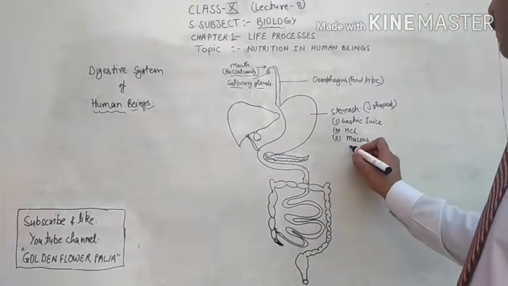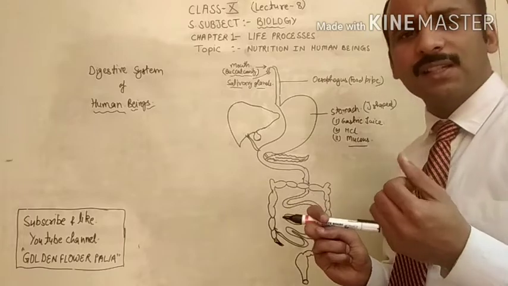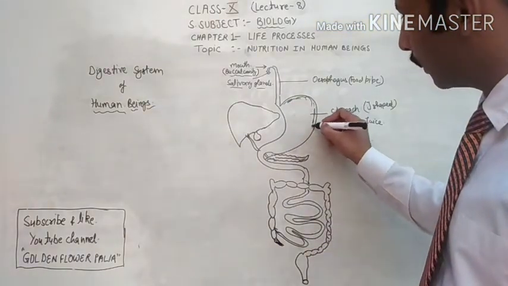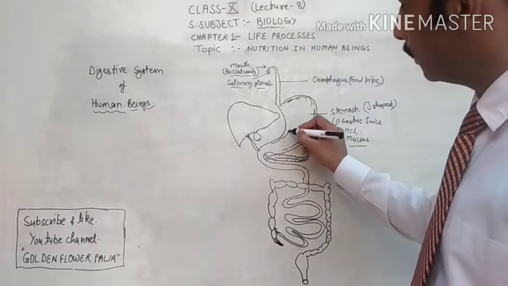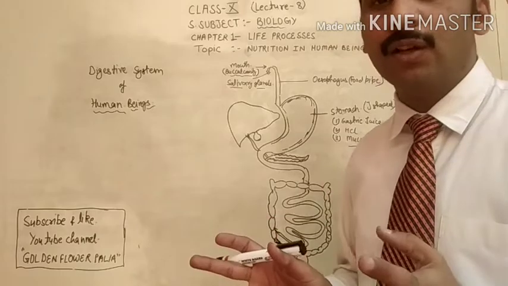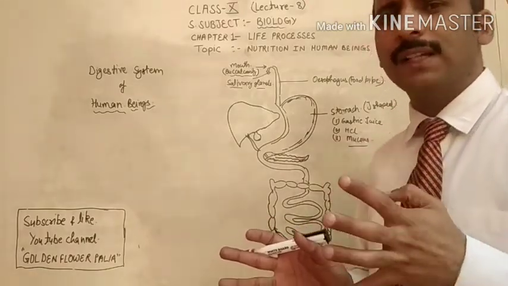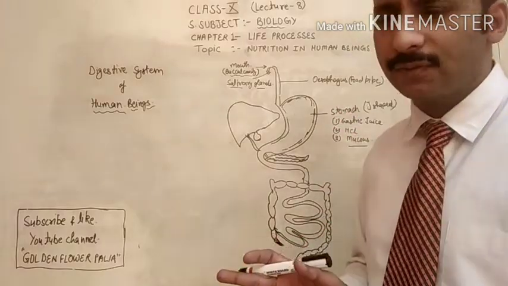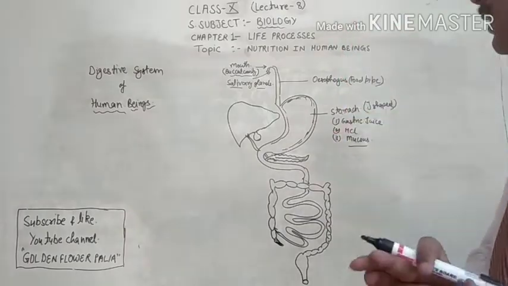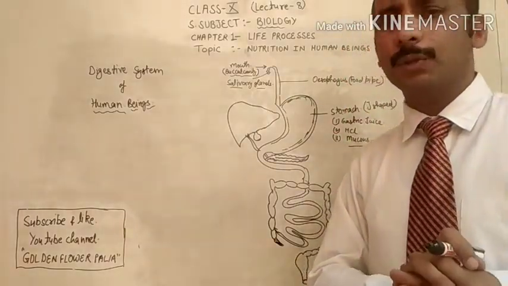Next one is the mucus. Mucus is a gelatinous viscous liquid which makes an internal lining of the stomach, which protects the internal lining of the stomach from the digestive juices and the digestive enzymes. So this mucus makes a protective layer on the internal wall of the stomach.